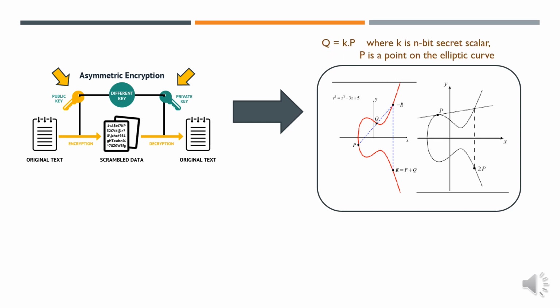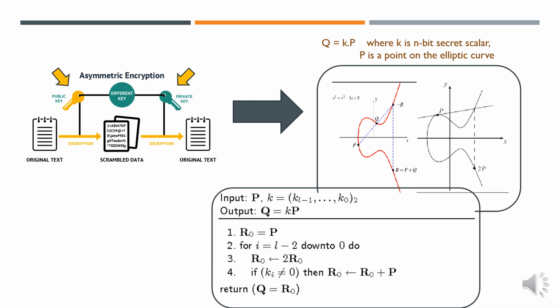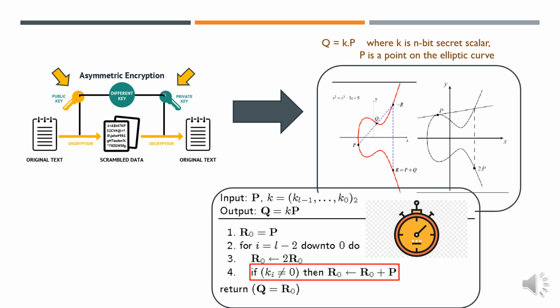The elliptic curve scalar multiplication is an operation which computes k times point P, where k is an n-bit scalar and P is a point on the elliptic curve. The scalar multiplication of point P consists of a series of point additions and point doublings based on the secret scalar k. The naive scalar multiplication algorithm performs point doubling for each scalar bit, while point addition is performed only when the scalar bit is set. Because of this conditional execution of point addition, this algorithm is vulnerable to timing-based side channel attacks.